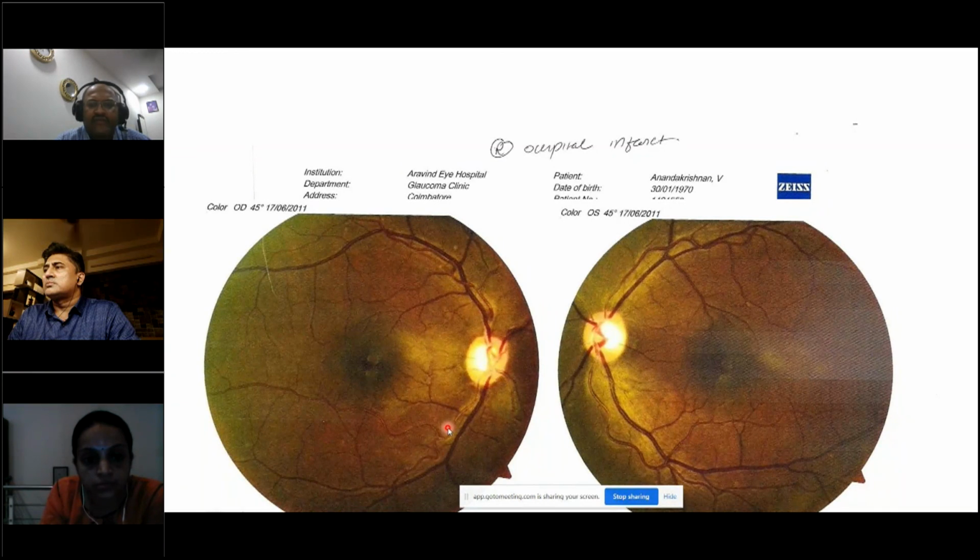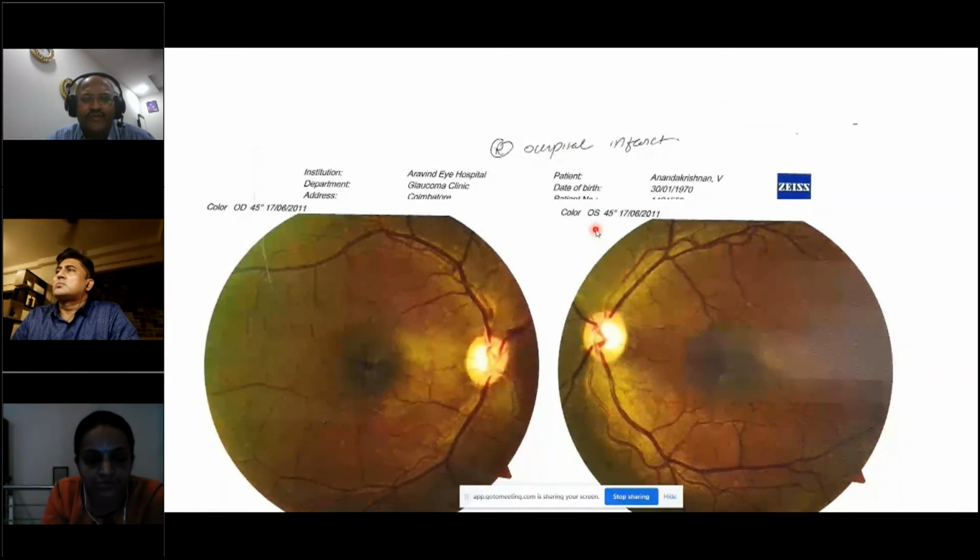If you look at the fundus photograph, the left eye is normal. You'll be really misled into starting the patient on treatment if you were to do OCT and this gets picked up as superior, inferior RNFL defects, and you miss out the occipital infarct history, you would invariably put the patient on treatment.